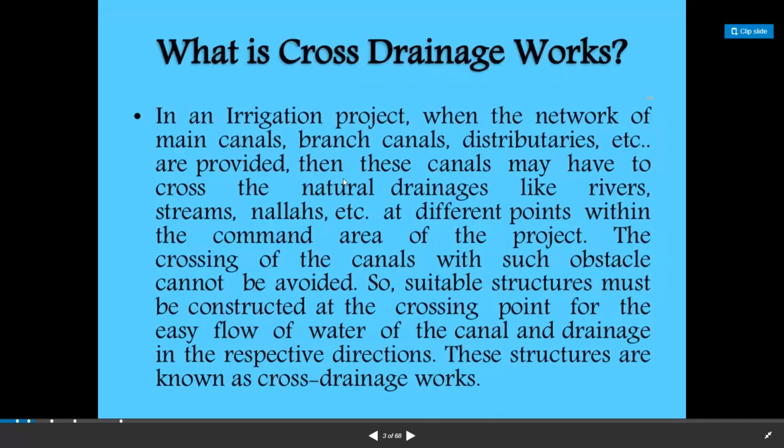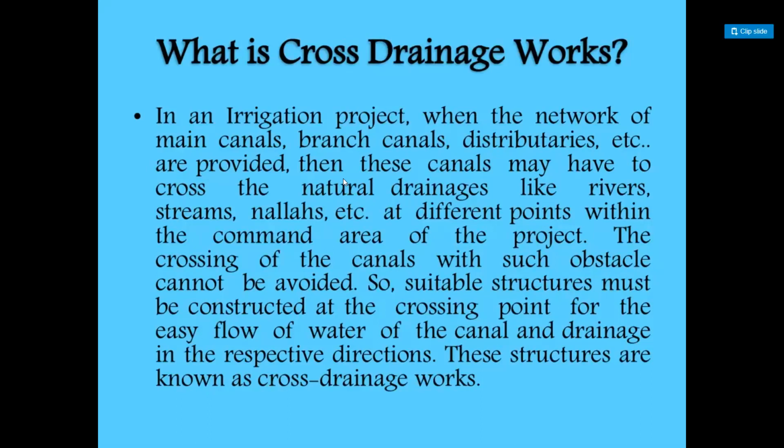So what is cross drainage work? The definition of cross drainage work is: in an irrigation project, when a network of main canal, branch canal or distributary, etc., are to be provided, then these canals may have to cross the natural drains like rivers, streams, nalas, etc., at different points within the command area of the project.